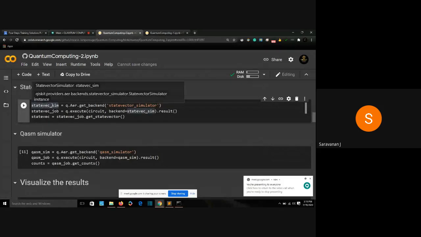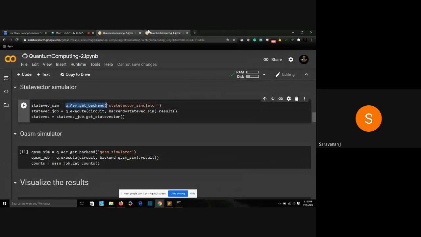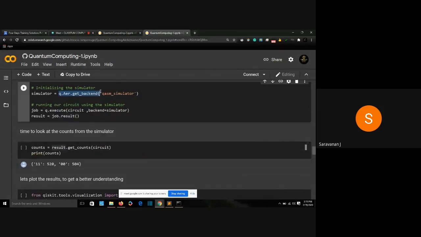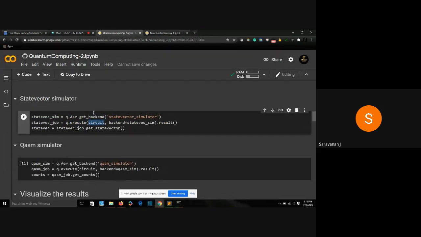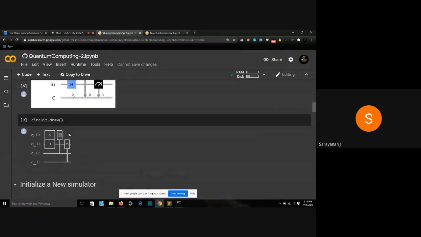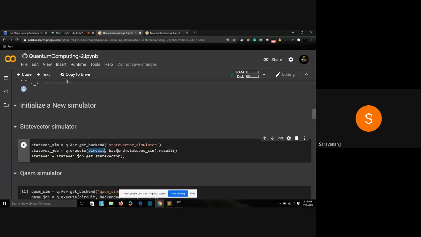When I'm initializing a state vector simulator, I'm saying q dot Aer dot get_backend. We did the same thing in yesterday's program, where we told it to get the backend qasm simulator. Similarly, I'm saying state vector simulator. Then I'm saying q dot execute my circuit I just created. Pass this circuit to execute it, use the backend statevecsim, and then get the result. From the result, I'm telling it to get the state vector: statevec job dot get state vector.